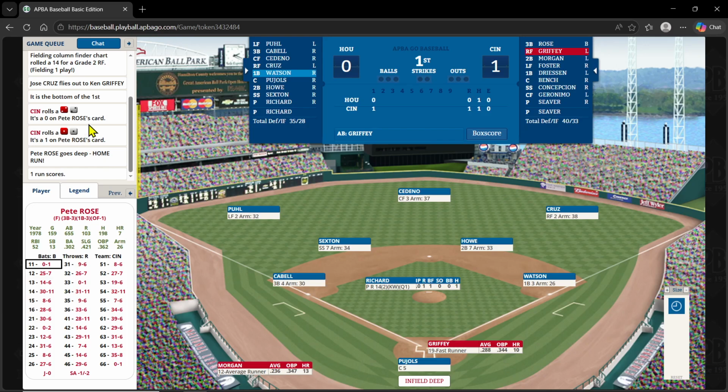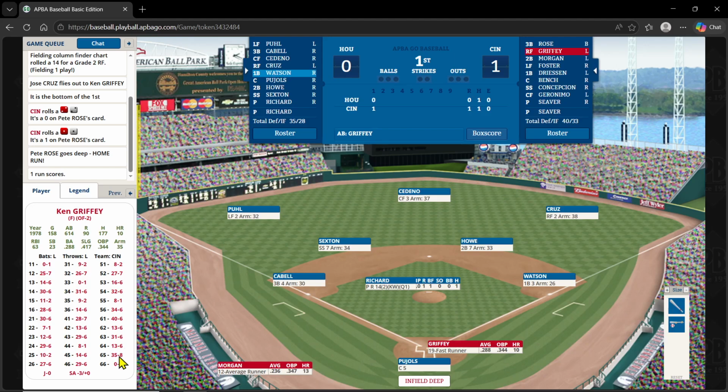Pete Rose, and on a 22-0, and then a 11-1, Pete Rose goes deep, leading it off and giving the Reds a 1-0 lead. How about that? Pete Rose leads off with a homer. He did have 7 in 1978, and there's his first. Bring up Griffey. J.R. Richard gives up a home run.